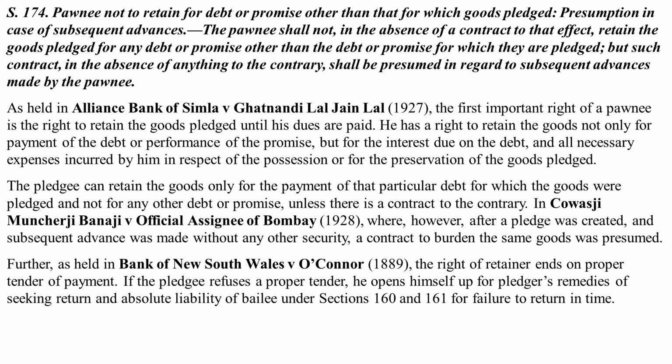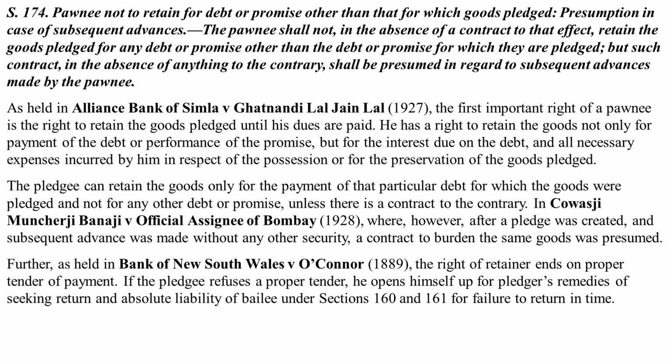Section 174 mentions that the pawnee is not to retain for any debt or promise other than that for which the goods were pledged. Presumption in case of subsequent advances: the pawnee shall not, in the absence of a contract to that effect, retain the goods pledged for any debt or promise other than the debt or promise for which they are pledged. But such contract, in the absence of anything to the contrary, shall be presumed in regard to subsequent advances made by the pawnee. As held in Alliance Bank of Shimla versus Ghasitaram Jain Lal.